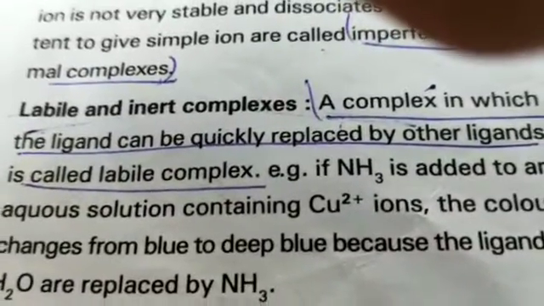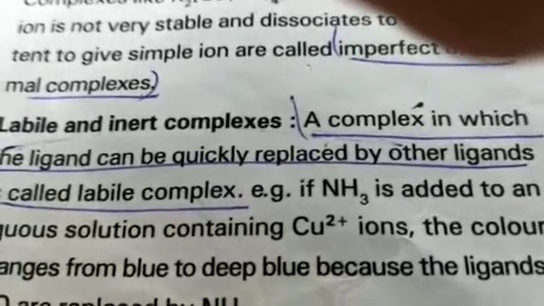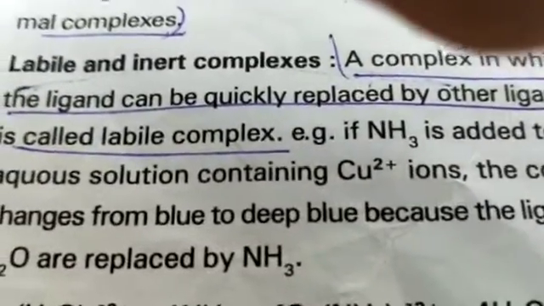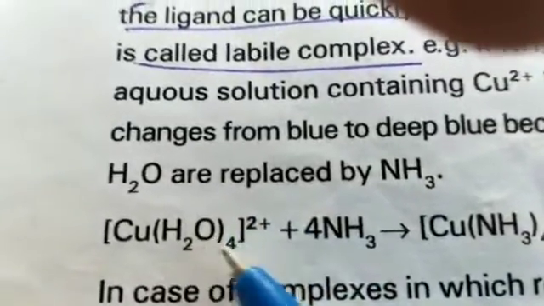Labile or inert complexes. A complex in which a ligand can be quickly replaced by another ligand is called a labile complex. For example, in this complex, water can be replaced by ammonia. It is a labile complex.